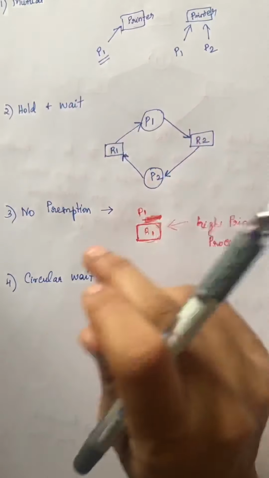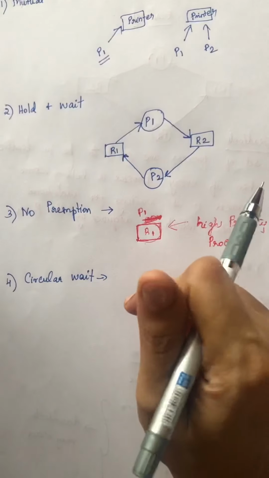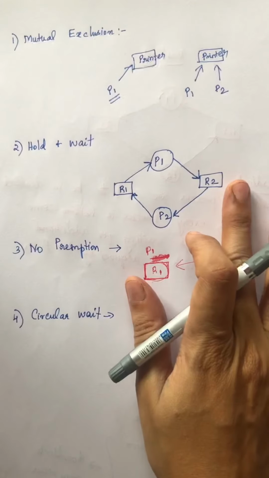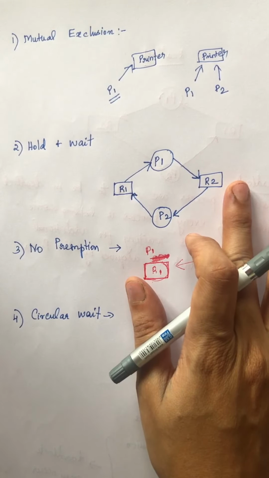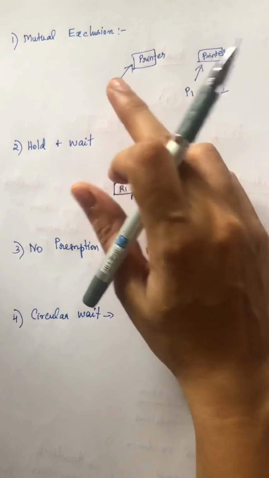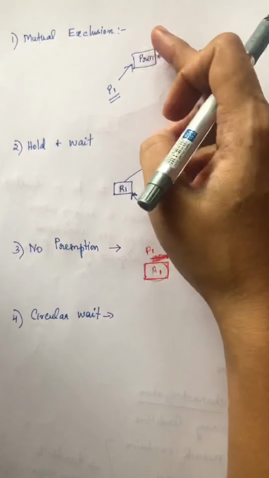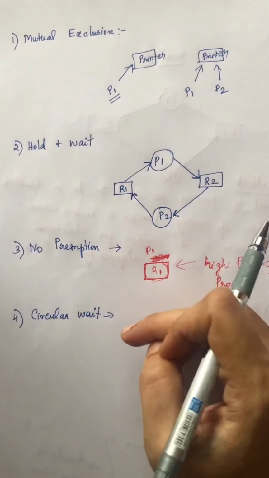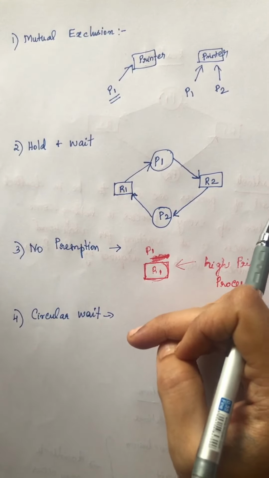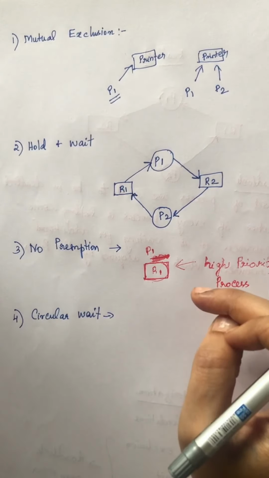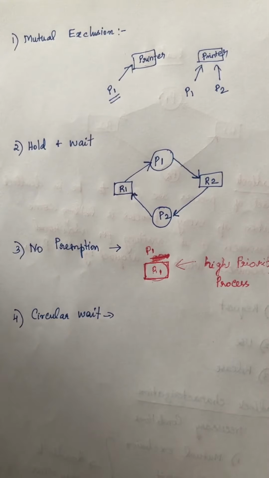So this condition is called circular wait. So we have seen four necessary conditions for deadlock to occur: mutual exclusion, hold and wait, no preemption, and circular wait. If all these four conditions occur simultaneously, then we can say that there is a deadlock in the system.